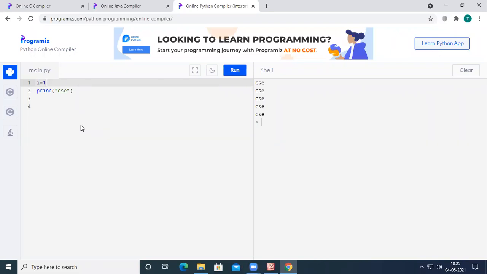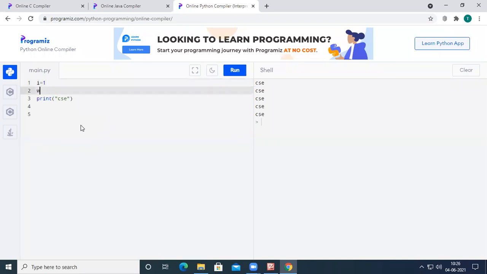If we write I equal to 1.5, now I is a floating point data type. If we write I equal to good, now I will become a string. So depending upon the RHS value, we can assign any value in the RHS, and the data type of the LHS variable will be decided by the Python compiler. So I equal to 1,